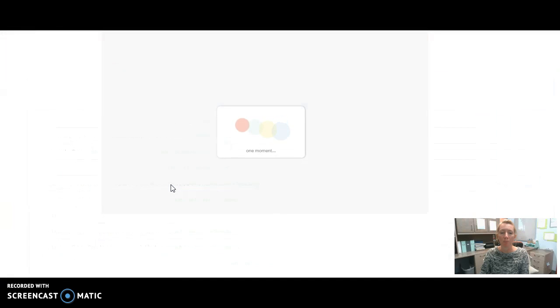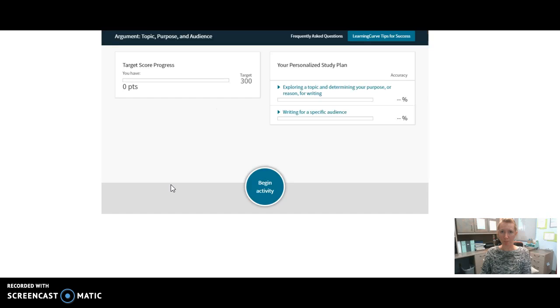And it looks very similar to the other one that you've done as well. When you open it up, just a reminder that it's an adaptive quiz, so it's going to give you some easy questions first and then more difficult ones. Your target score is 300, so once you hit a score of 300, you'll be given the option to take a break. You need to do that, and you'll get full credit for the quiz. So I'm just going to show you what this looks like.